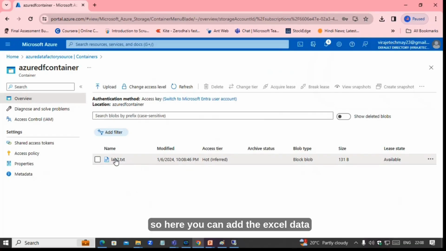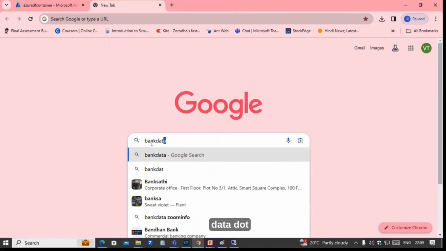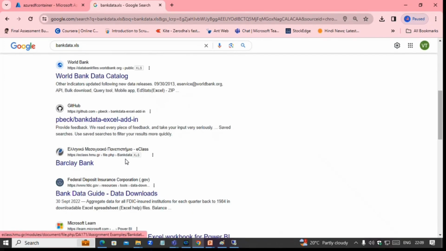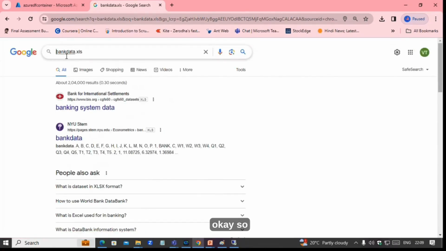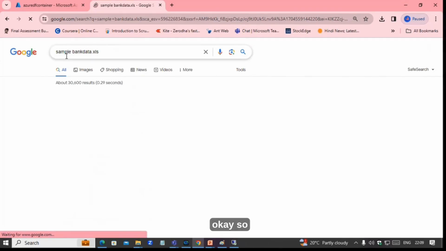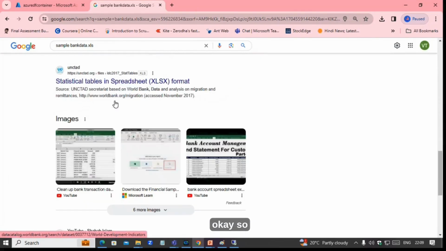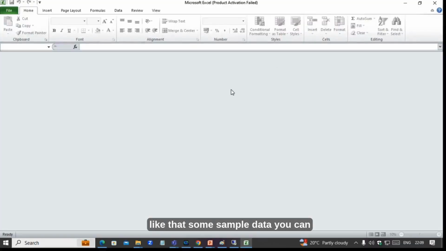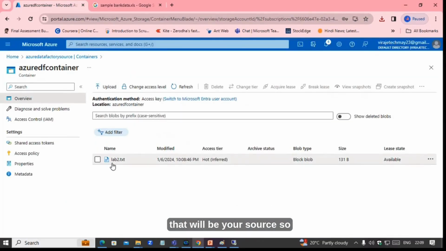So here you can add Excel data like bank data dot XLS, sample. So you can download whatever like that. Some sample data you can download from Excel. That will be your source.